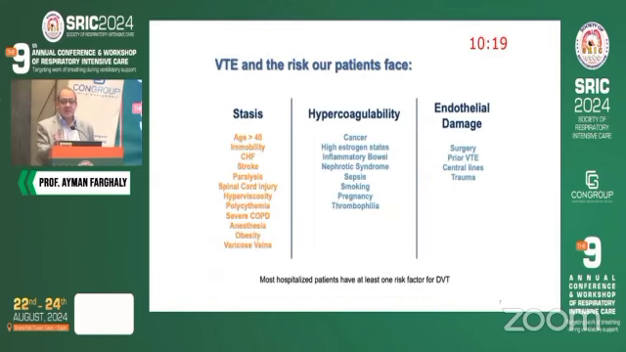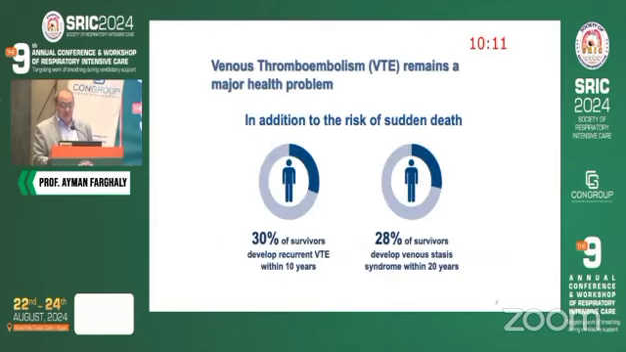These are the theories behind the thrombosis: stasis, hypercoagulability, endothelial damage, whatever the etiology. In addition to the risk of sudden death, 30% of survivors develop recurrence, 28% of survivors develop venous stasis syndrome.